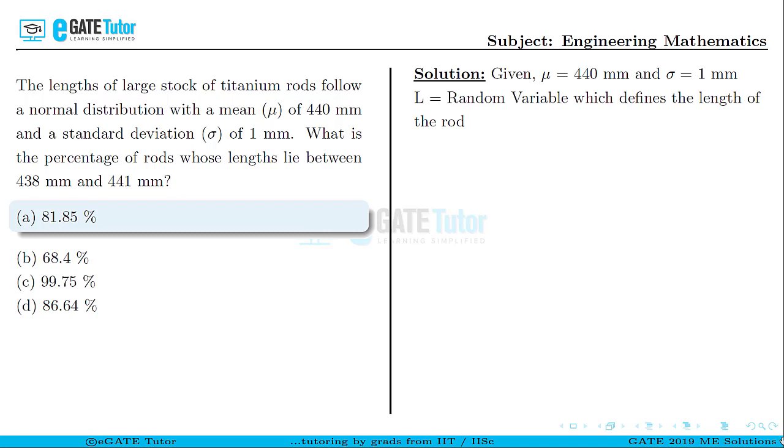Also for the normal distribution, let us define the standard variable in terms of the random variable L, mean mu and standard deviation sigma as Z is equal to (L minus mu) by sigma.